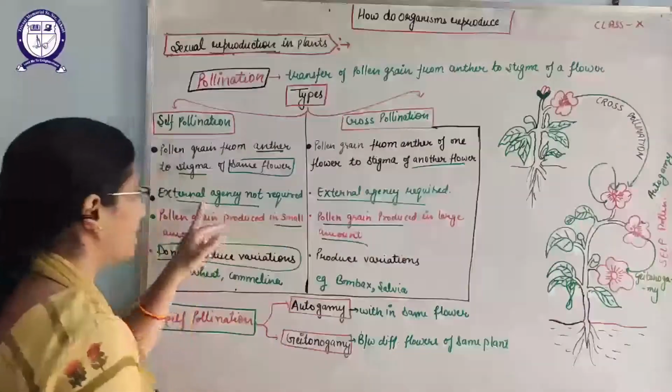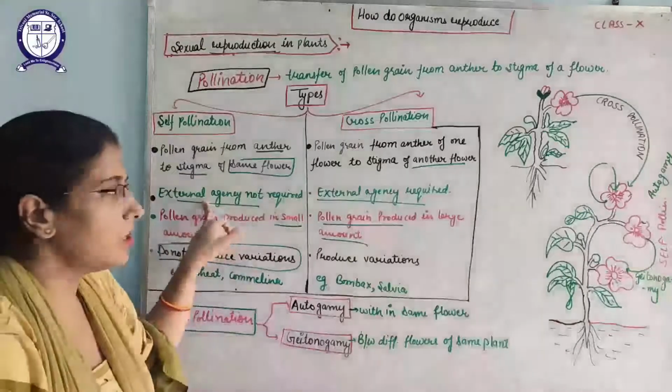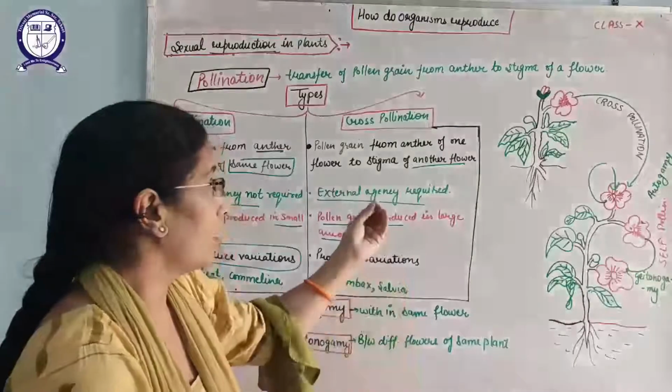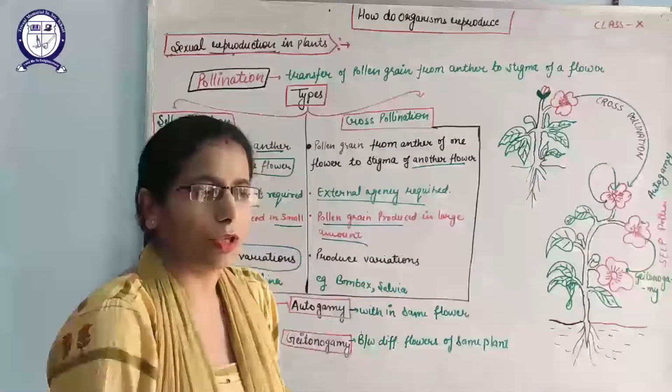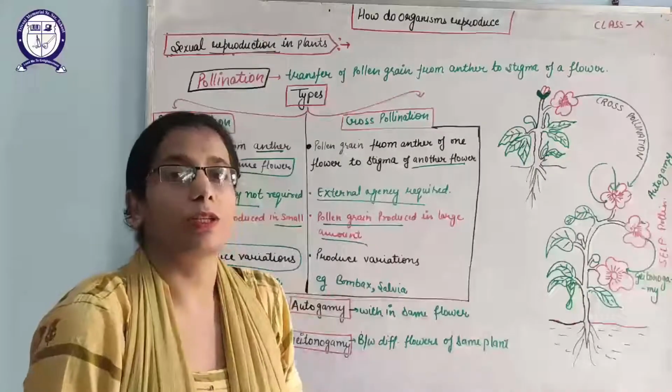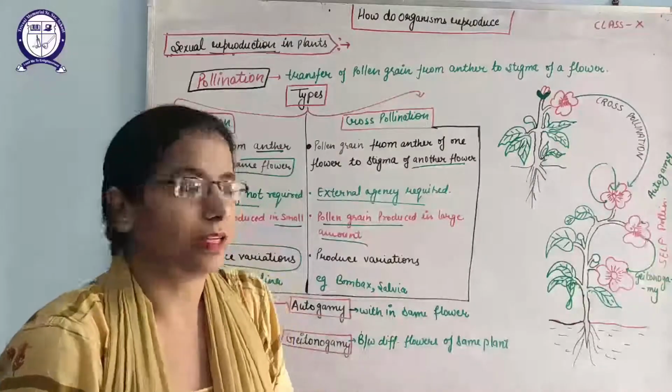For self-pollination, as it occurs in the same plant, no external agency is required. So I have written here, no external agency is required in self-pollination. But external agencies like air, water, birds, insects are required in cross-pollination, because the distance may vary from one plant to another plant. Pollen grain has to be transferred over meters to kilometers also.